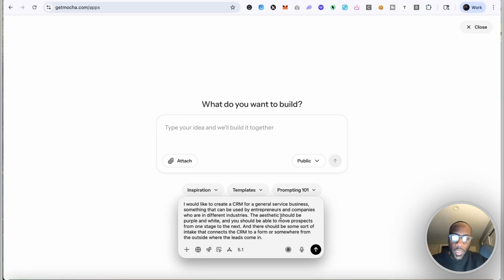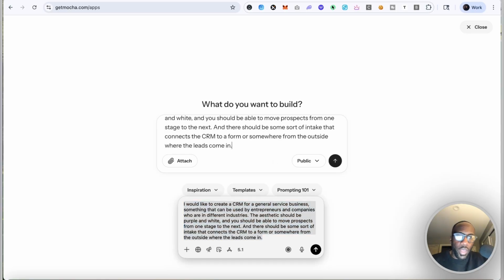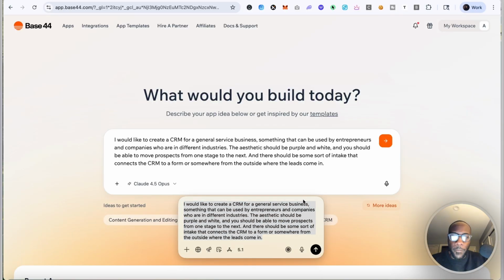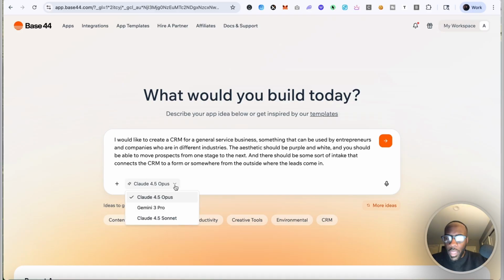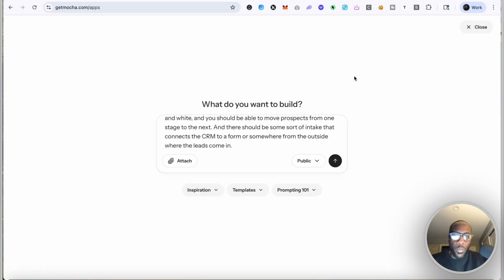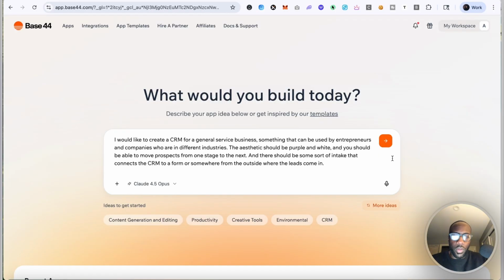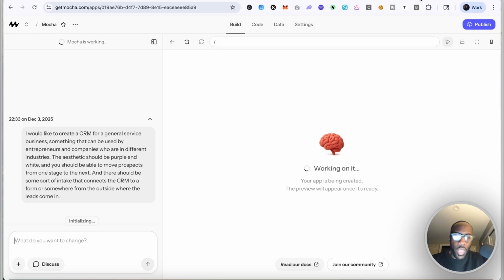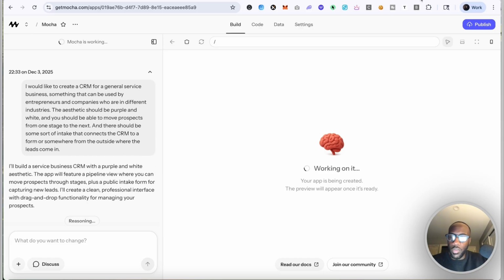We can also apply this to Base44. And I'm seeing here Base44 actually has Opus 4.5, which is really good to know. It's the top model for those who are unfamiliar. But we're going to start with Get Mocha, and then we're going to also paste it into Base44. Your app is being created. Your preview will appear once it's ready.